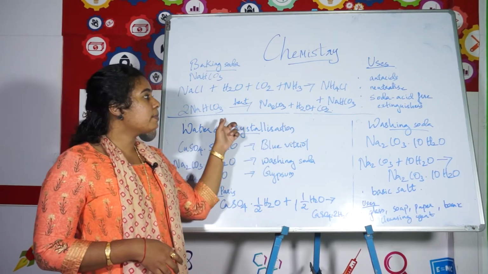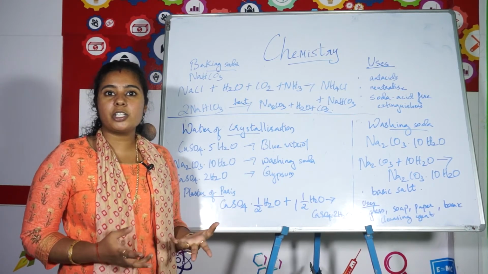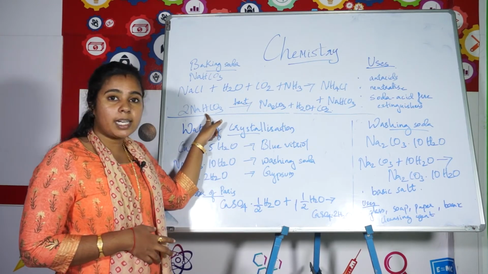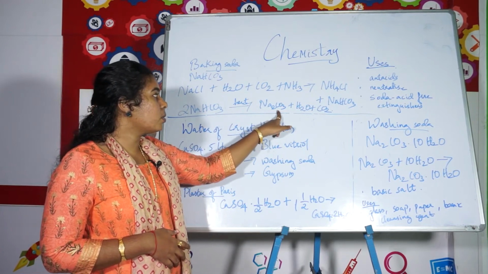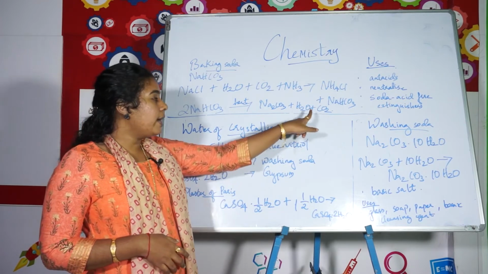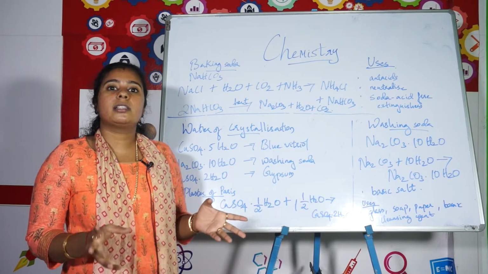So when you use this bicarbonate for cooking, what do you do? You are applying a large amount of heat to it. So what will happen? This bicarbonate will decompose. Sodium bicarbonate will decompose and produce sodium carbonate, water and carbon dioxide. So this carbon dioxide gas which is formed makes the dishes softer.